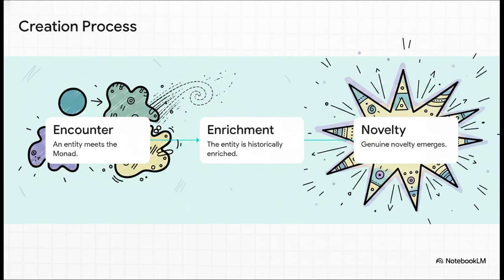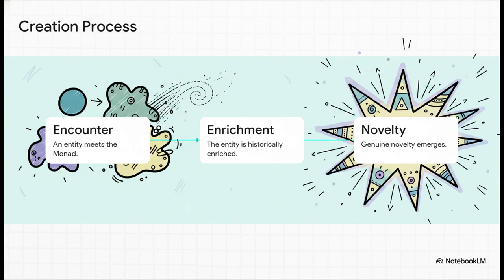This isn't just abstract theory, it's a step-by-step description of creative transformation. Step 1. An entity meets the monad, that baseline of minimal presence. Step 2. Through that exact encounter, the entity is historically enriched. It holds the trace of that meeting forever. Step 3. Genuine novelty emerges from the process. It doesn't magically pop out of nowhere.